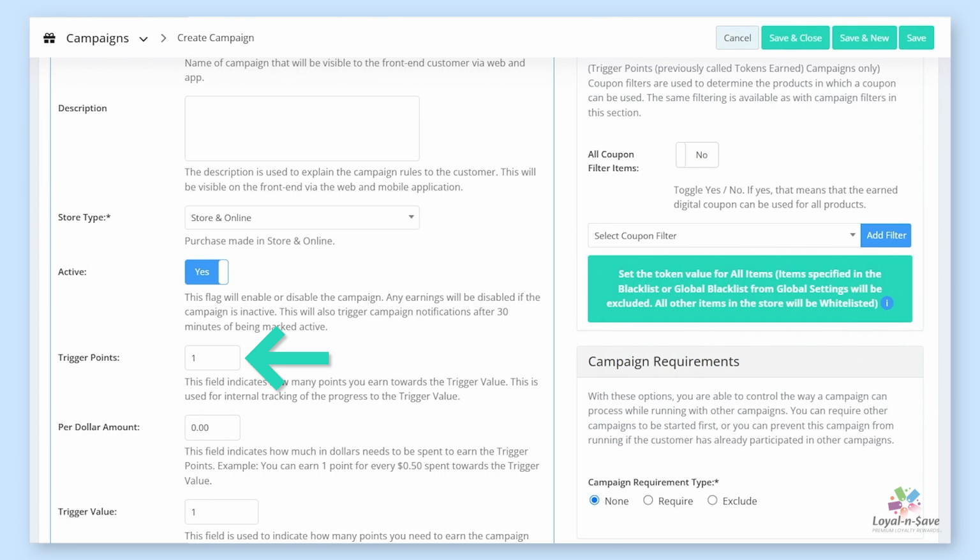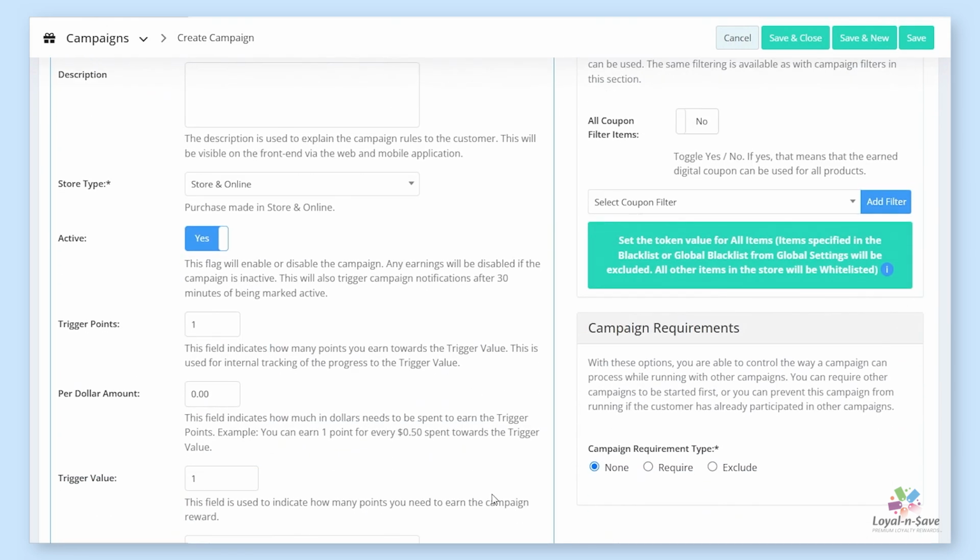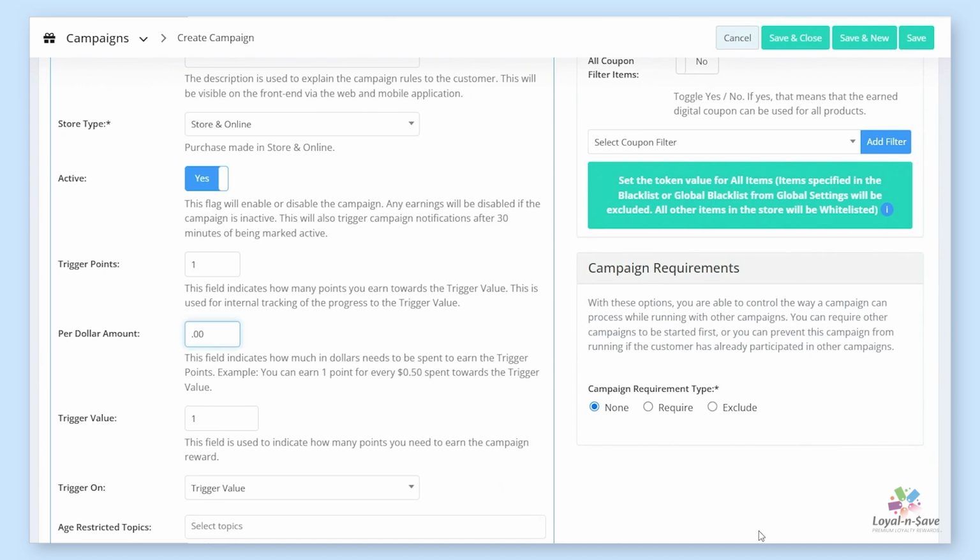Trigger points. This field indicates how many points you will earn towards the trigger value. This is used for internal tracking of the progress to the trigger value. Dollar amount. This indicates how many dollars are needed to spend to earn the trigger points. So in our example, how many points per dollar, we will enter 1.